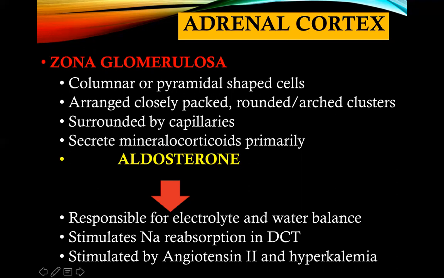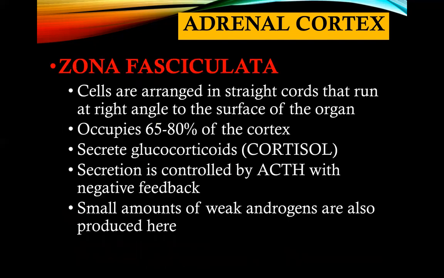So if there is hyperkalemia or hypertension, we all know that if there is a release of aldosterone, that would be the effect of aldosterone. No, hypokalemia, it brings down the potassium level in the blood and it brings down the blood pressure. So they will be stimulated. The aldosterone secretion will be stimulated because of an increased or elevated blood pressure and hyperkalemia.